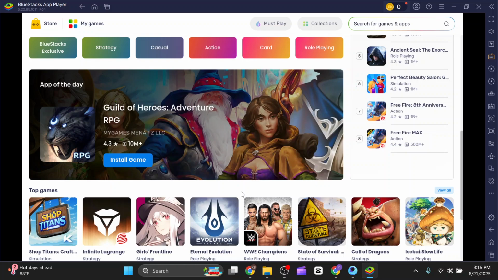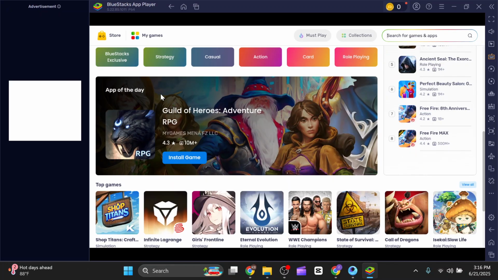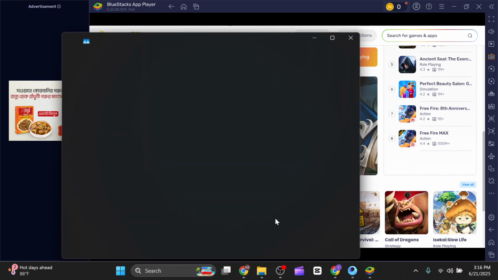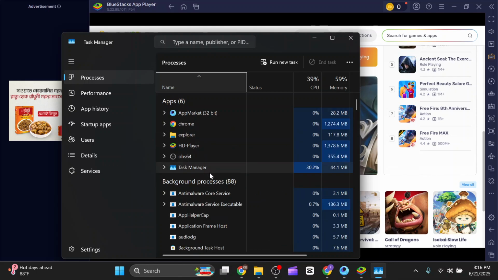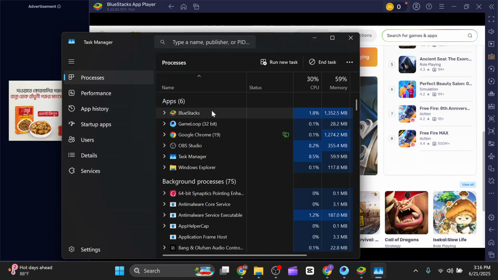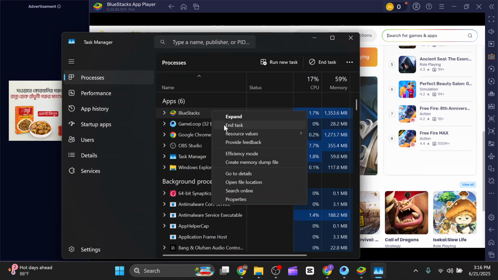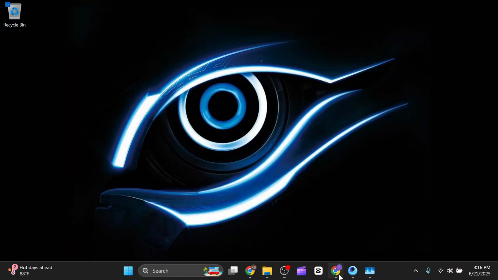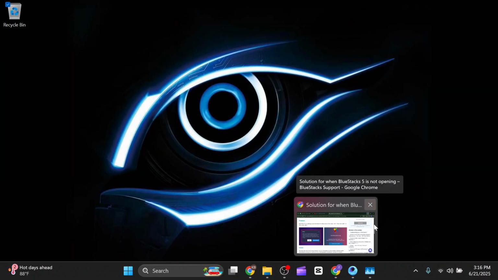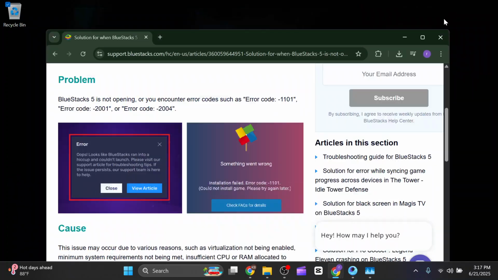In this video I'm going to show you how you can fix Bluestacks ran into a hiccup and couldn't launch error in 2025. So first of all, you can use this method. You can just close your Bluestacks and also open your task manager, and you have to check if any background Bluestacks app is running or not, and you just have to click on end task from there. And after that you can just go to the official Bluestacks website and reinstall the game.